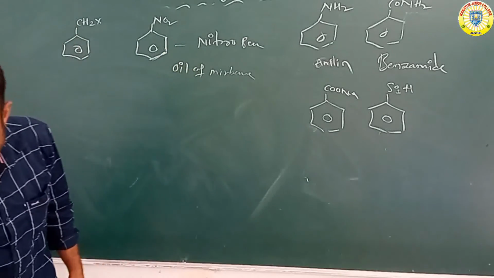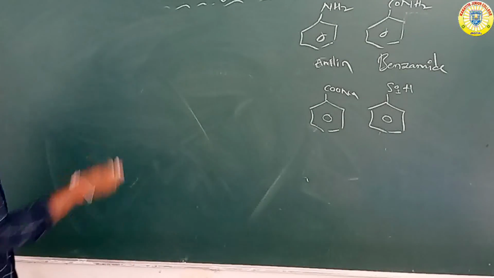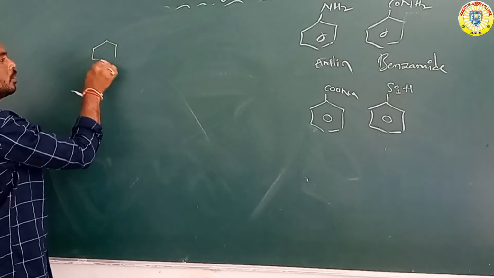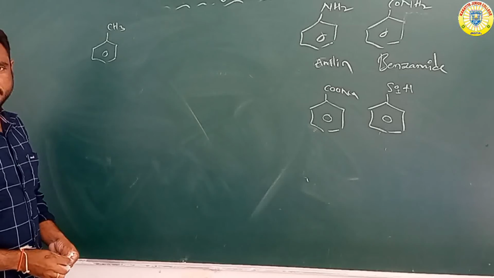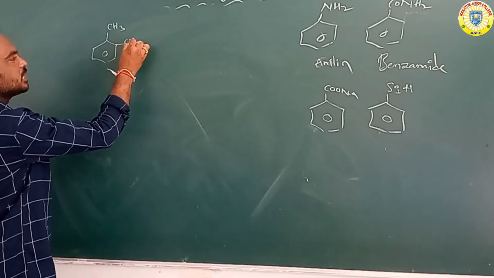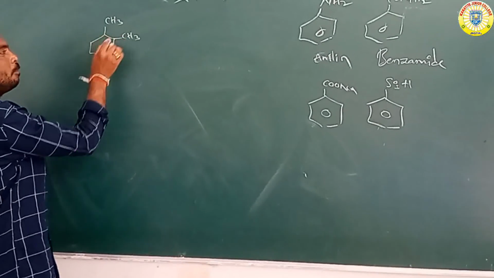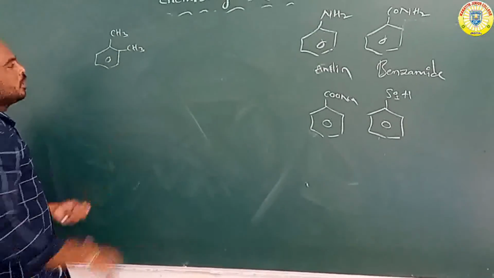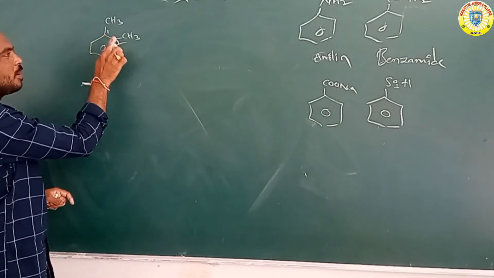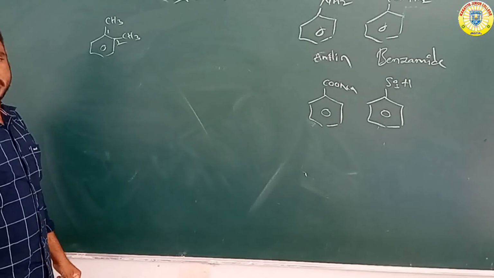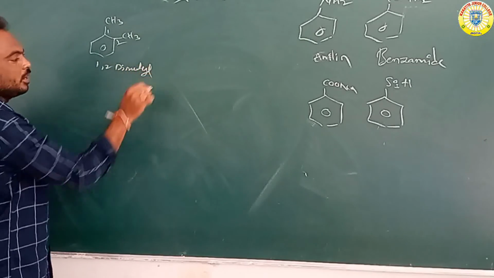Suppose, for example, CH3 methyl benzene. This methyl benzene is attached with another methyl group. So overall, 1,2 dimethyl benzene.